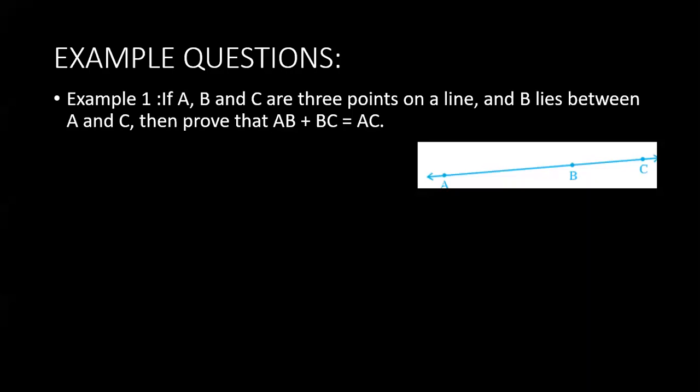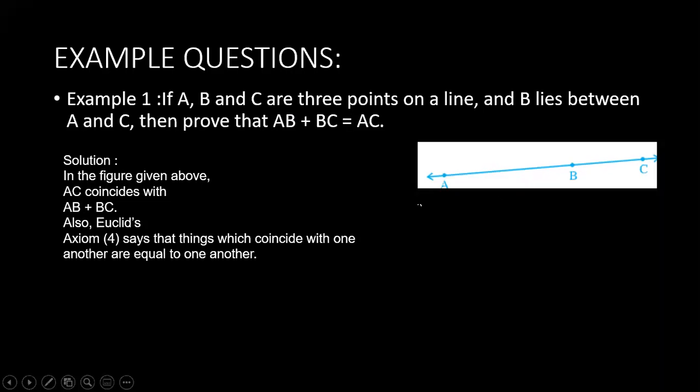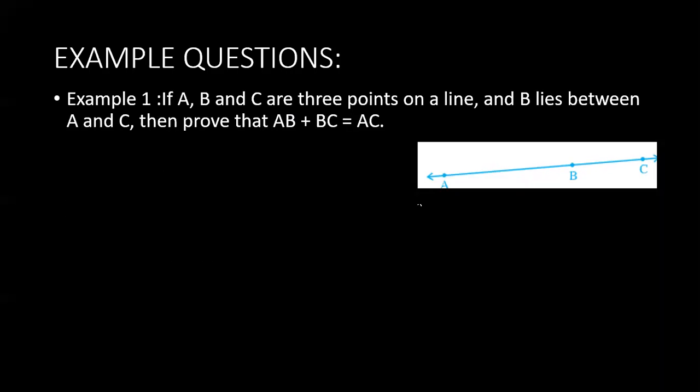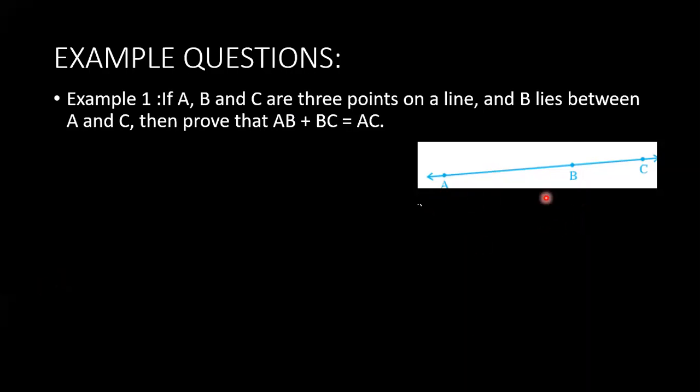Okay, children? Let us take the first example. If A, B, C are 3 points on a line, as you can see in the picture, children, and B lies between A and C, then prove that AB plus BC is nothing but AC. This we need to prove now.